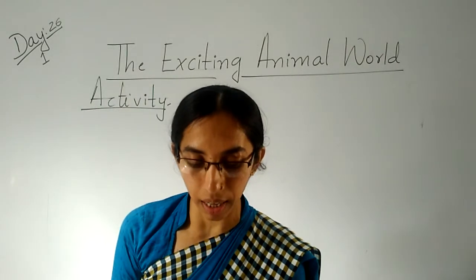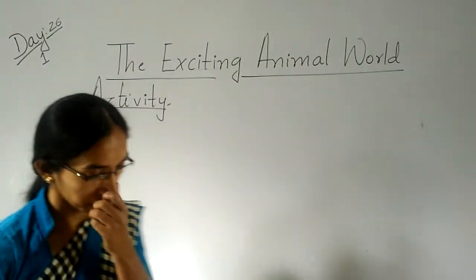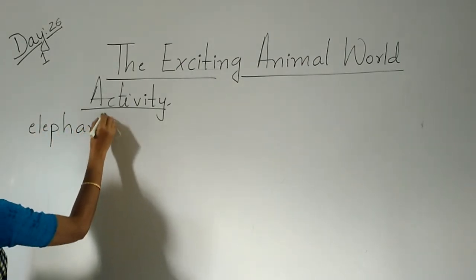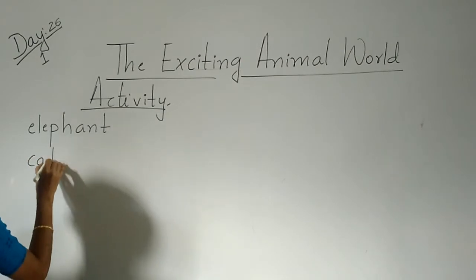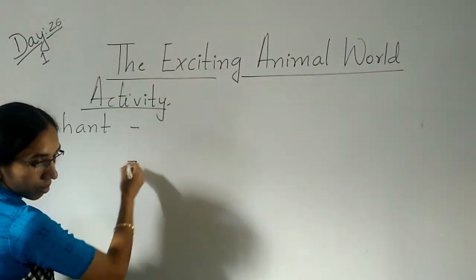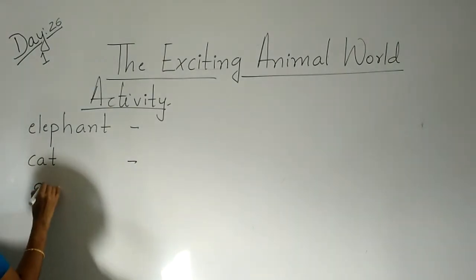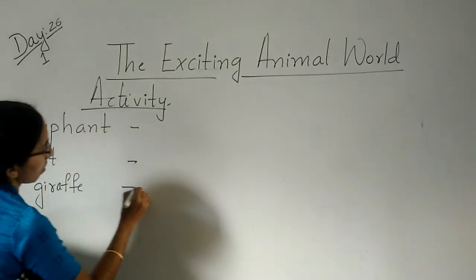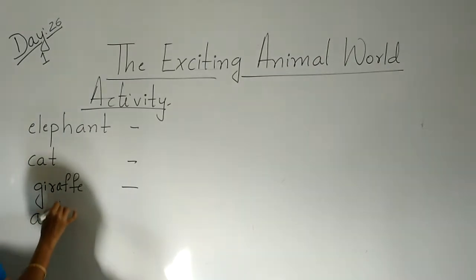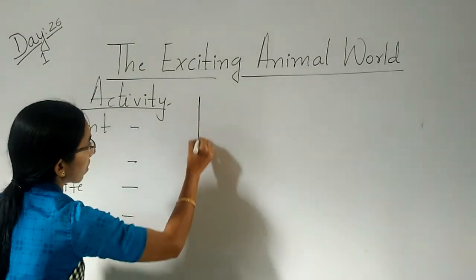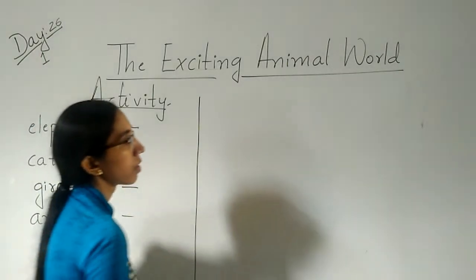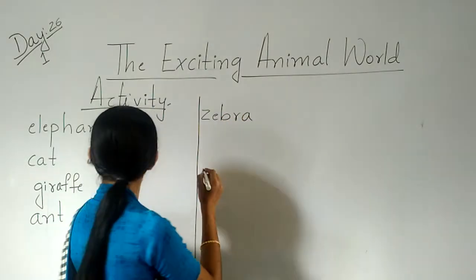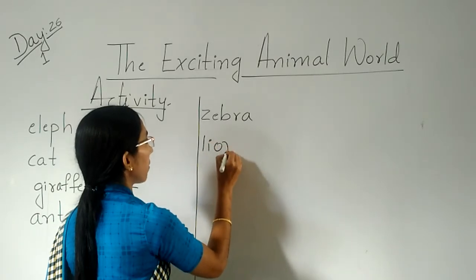Now here you have to tell me the answers. Elephant, cat, giraffe, zebra, lion.